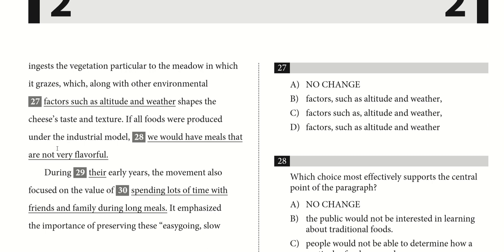If all foods were produced under the industrial model, we would have meals that are not very flavorful. I think this one is pretty tempting, but notice that flavor isn't the point of the paragraph, right?